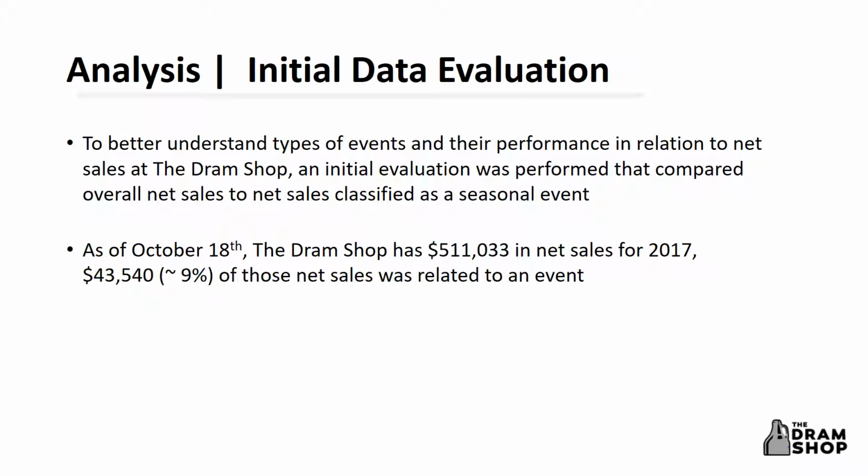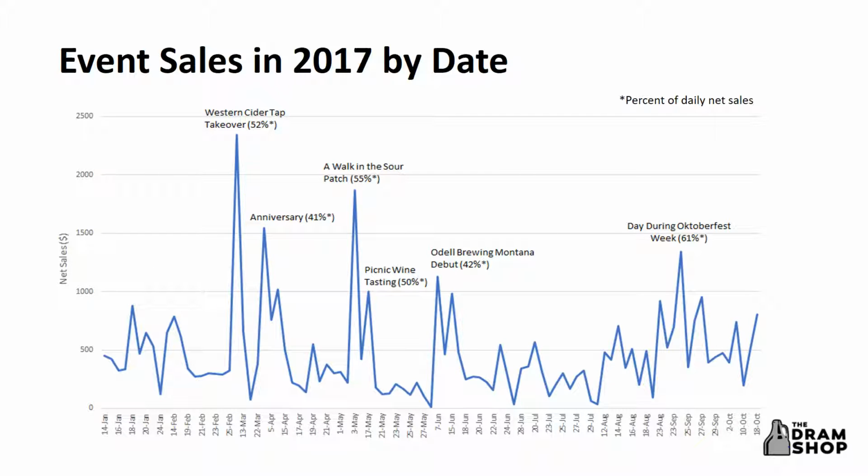When looking at the initial analysis of the data, we identified a few key points. First, seasonal events leading up to October 2017 make up approximately 9% of the Dram Shop's total sales. Additionally, tap takeovers seem to be among the more popular events with higher net sales. Let's take a look at this visually.